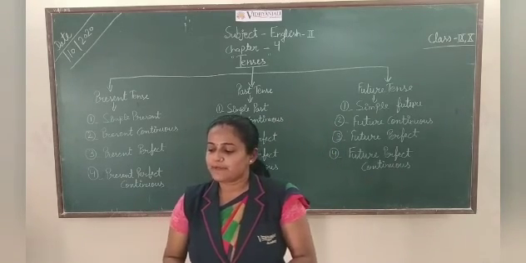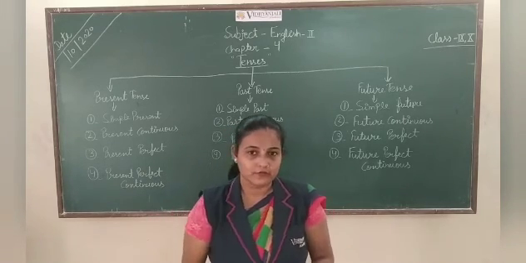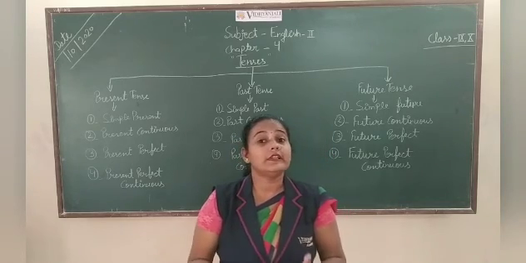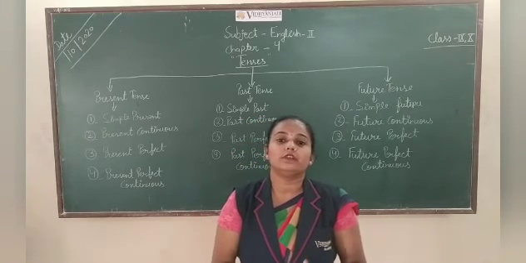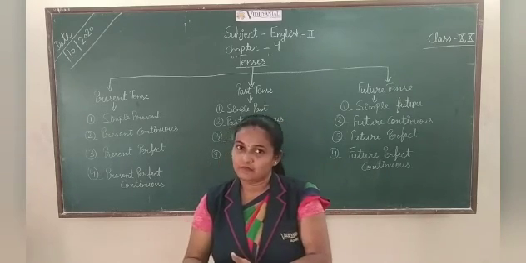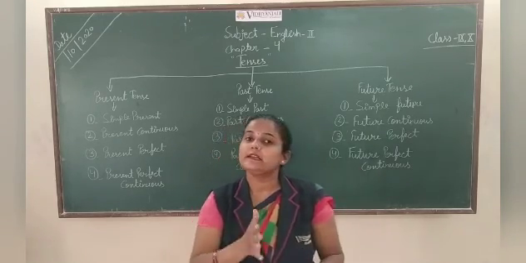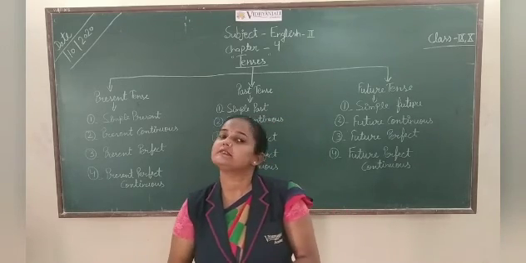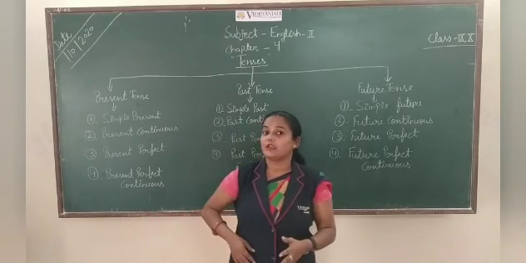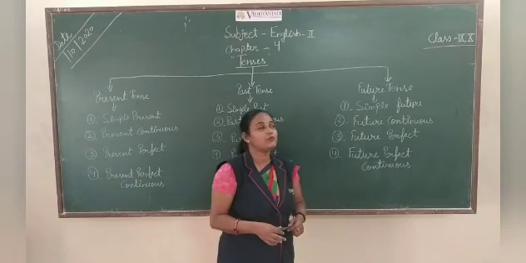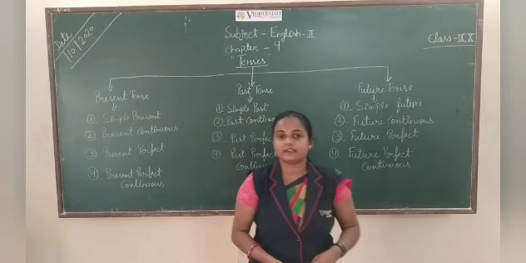Which words show the present, past and future time of an action? I told you just before, the exact time of an action means whether the incident happened in present, in past or in future. So tense shows the present time, future time and past time also. Which tense is used to predict something? It is future tense.